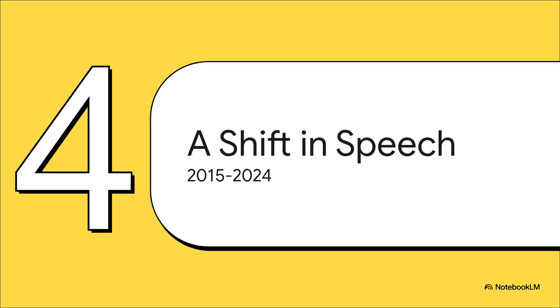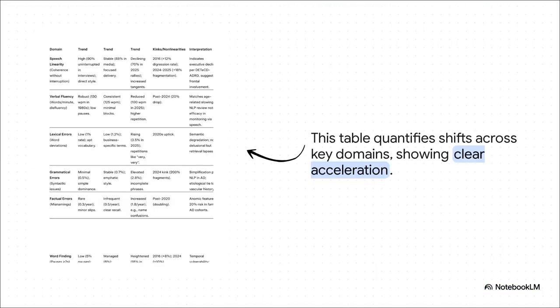And now for Section 4, a shift in speech patterns. This is where things start to get really, really interesting. Let's fast forward to 2015 and look at what's happened since. Okay, now this table visually captures the whole story. You can literally see the moment the data starts to diverge from that stable baseline we just established.